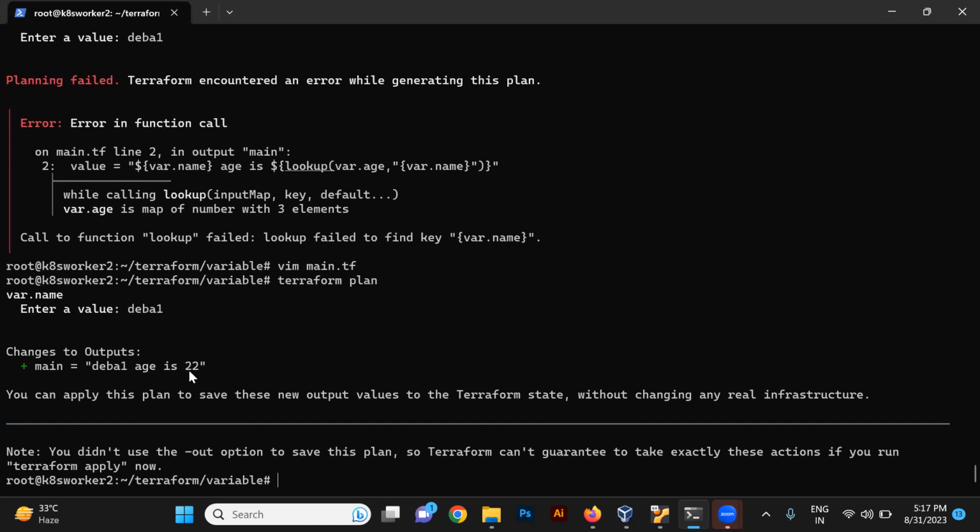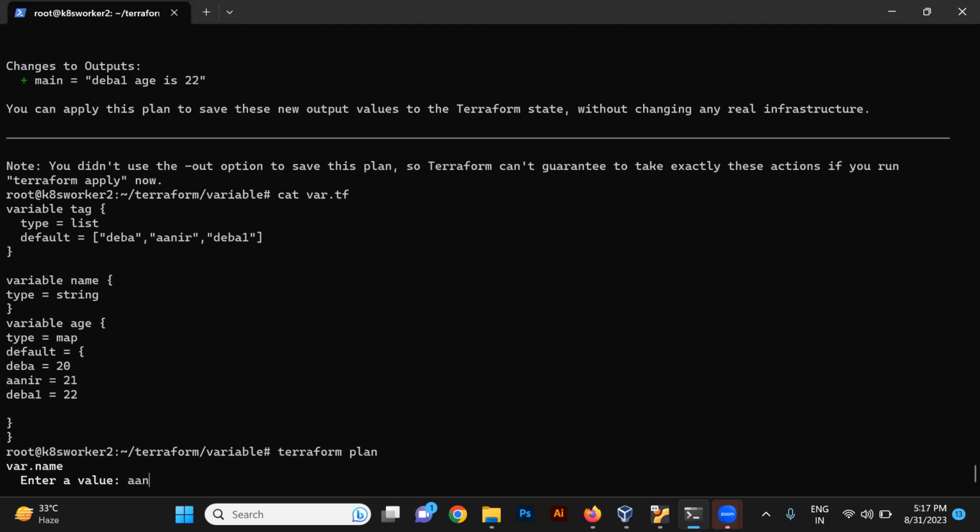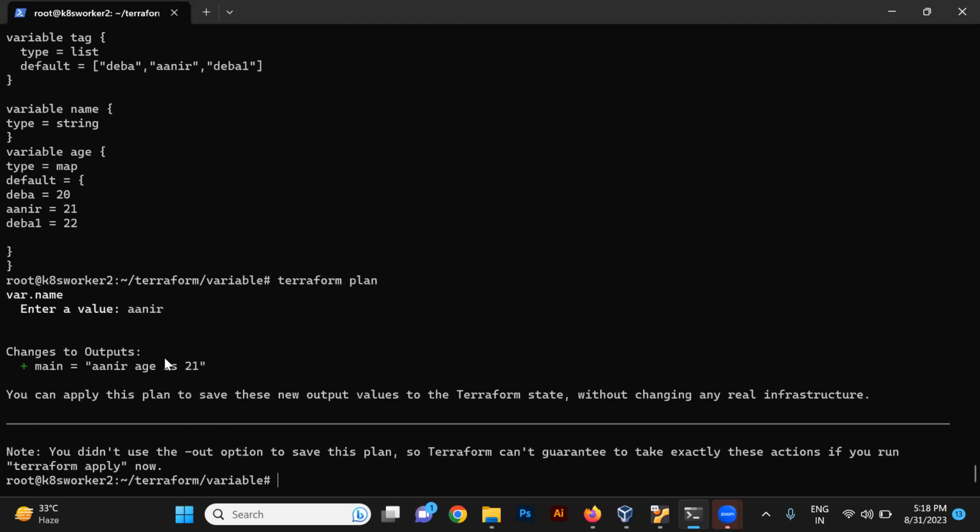Let's check, Deva 1. See, Deva 1 age is 22, because if you check the variable, Deva 1 is 22. Let's check for Anir. See, the age is 21 because we have defined 21. All right, so this way we can use a map variable, mapping a string to a number or anything else, and we can use the lookup function to call that variable.